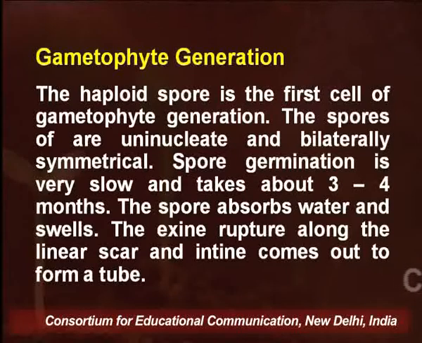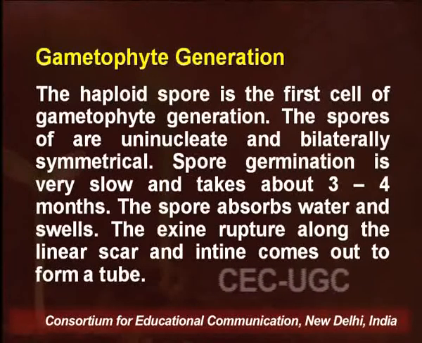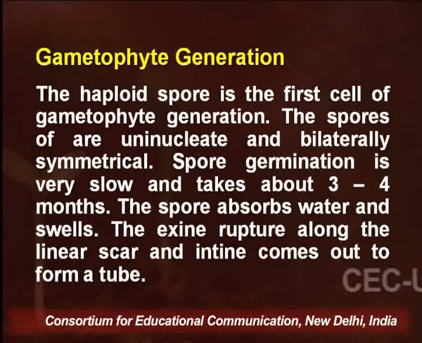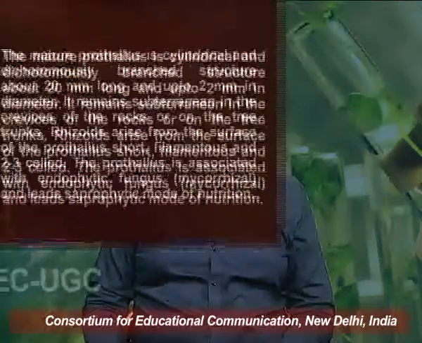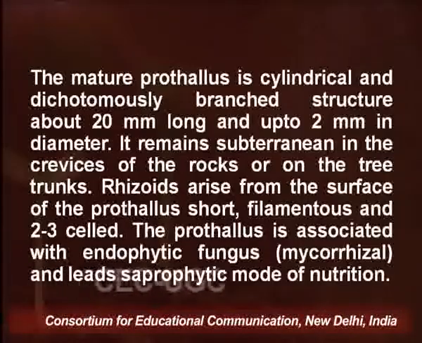Spores germinate very slowly and take about 3 to 4 months. The spores absorb water and then they swell. The exine ruptures along the linear scar and the intine comes out to form a tube. The mature prothallus is a cylindrical and dichotomously branched structure about 20 mm long and up to 2 mm in diameter.